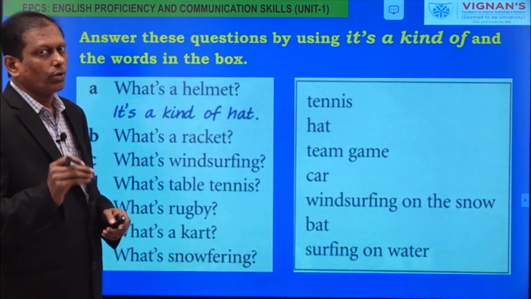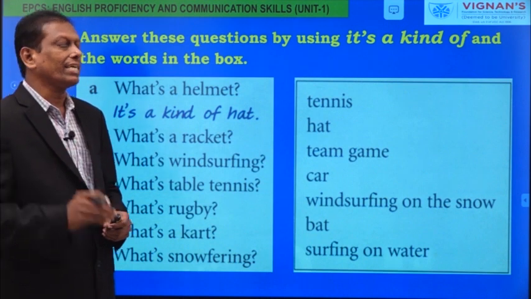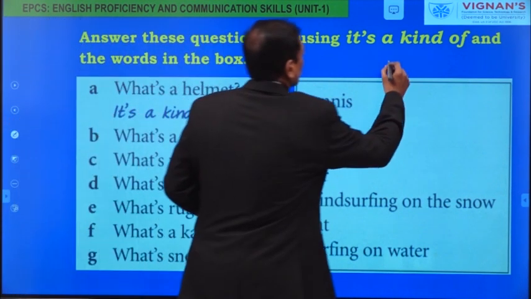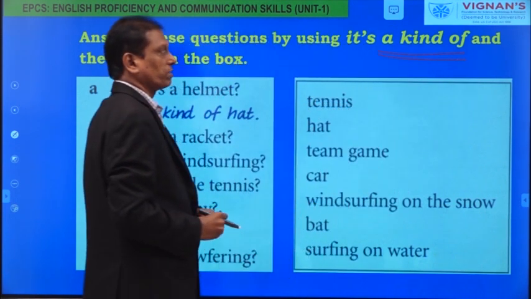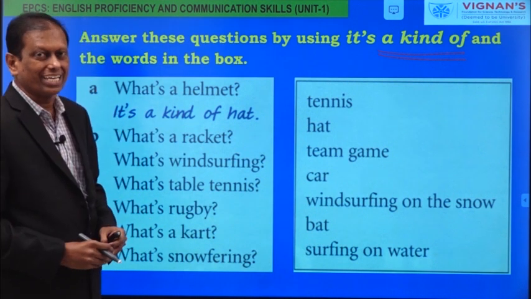When we are trying to give an idea about something new, we use a certain expression called a kind of. What is this expression and how do we use that expression? Let us see in this small exercise.